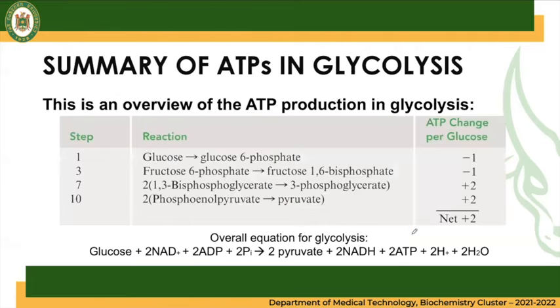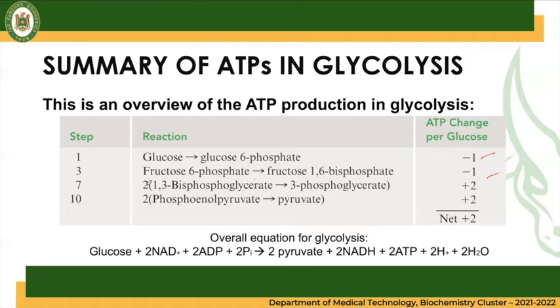So what are the steps that we have to remember? In step 1, we have an expense of ATP. From the reaction of the glucose, it is converted to glucose 6-phosphate. There is an expense of 1 ATP. In step number 3, there is also an expense from fructose 6-phosphate to produce fructose 1,6-bisphosphate. But there is also production of ATP.